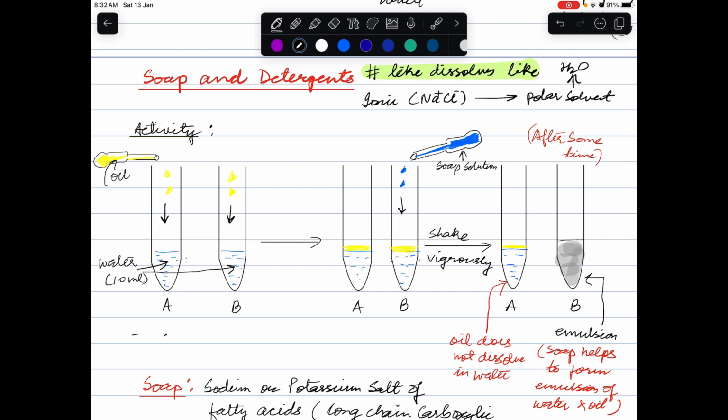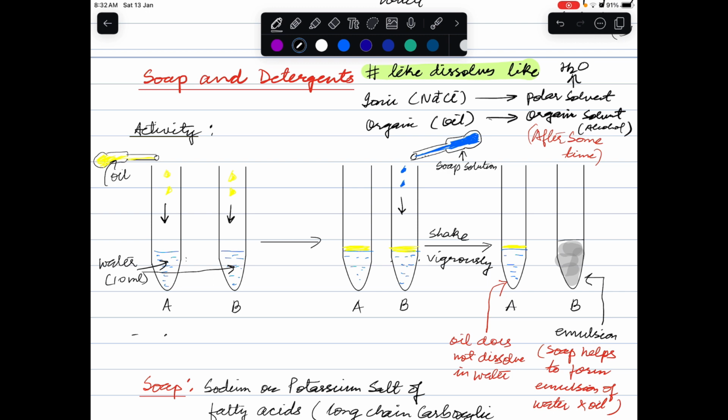Water is having ionic character, therefore sodium chloride is soluble in water. But organic substances, for example oil or any hydrocarbon, are soluble only in organic solvents. They are not soluble in water. Organic solvent, for example alcohol.